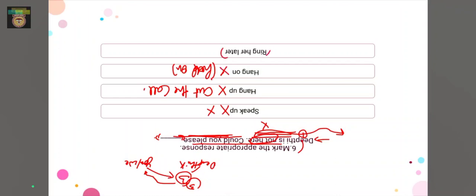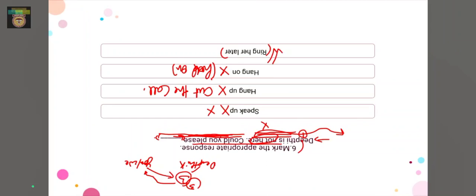So ring her later here would be the correct option, as we know that Dipti is not available, right? And Dipti is somewhere out, so the third person would say to us, could you please ring her later? So instead of wasting our time by saying hang on, ring her later here would be the correct response for this phrase, right? So yeah, option D should be the correct option here. So then let's move on.